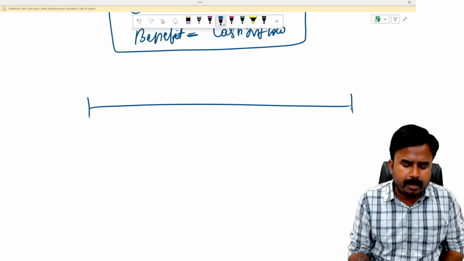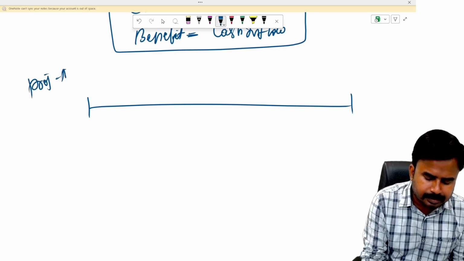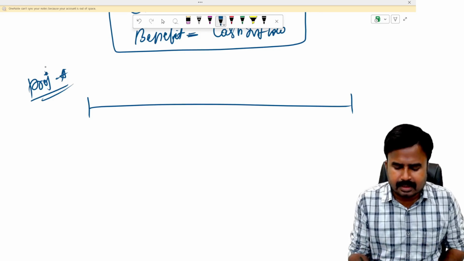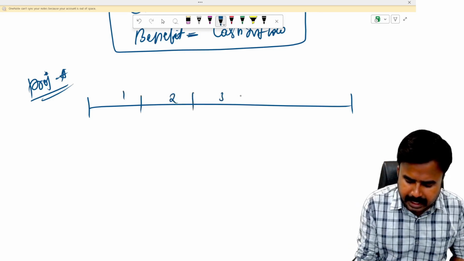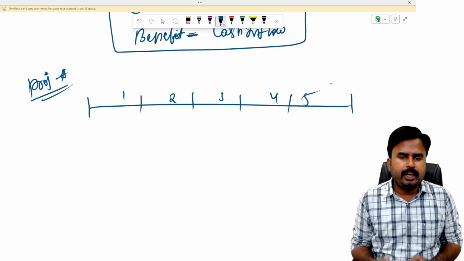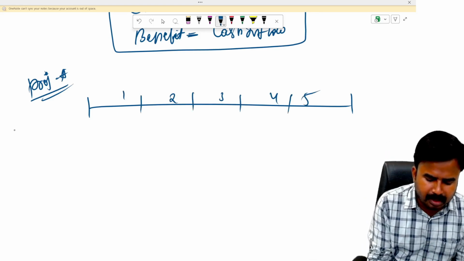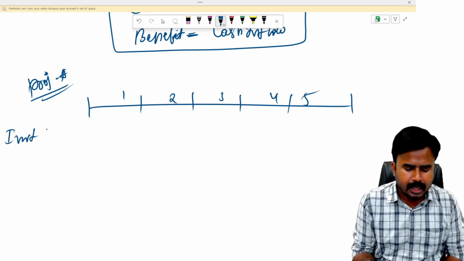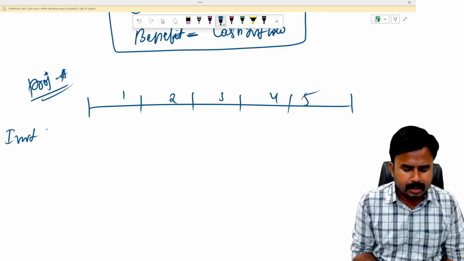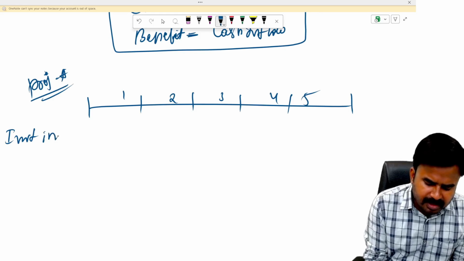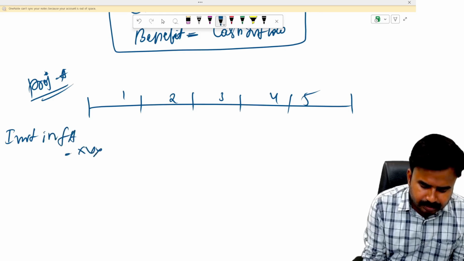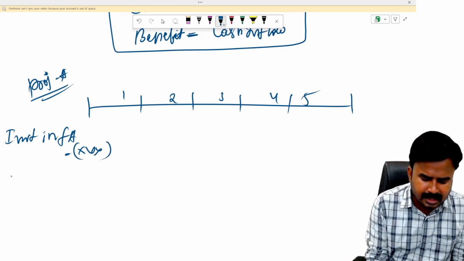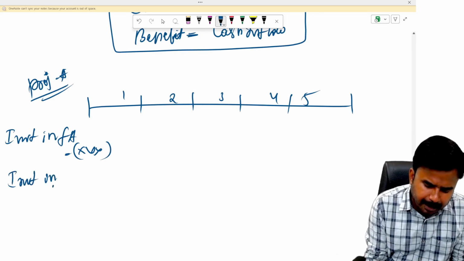Let us consider one project called Project A. This project's life is 5 years: 1, 2, 3, 4, 5. If you invest money today, say for example, I'm investing today, you know that every business requires investment in two components. One is investment in fixed assets. This is your first investment, within brackets, investment in fixed assets. The second one is investment in working capital.